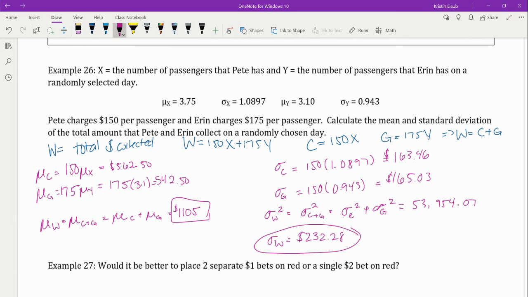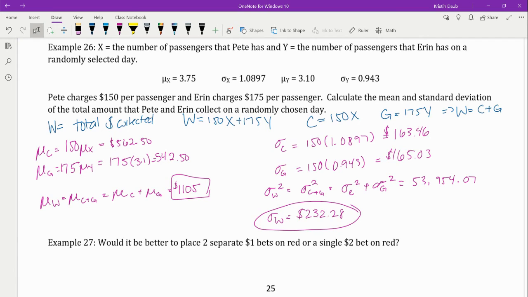I would like you to consider this and look at example 27. So again, I'm looking at my roulette betting question that we've talked about a few times. And the question that I would like for you to answer for me is, what's better, 2 separate $1 bets or a single $2 bet? And I will let you consider this and think about it. This is going to be your bell work when you get to class. So just think about this question and we will talk about it. And I'll ask you for your opinions when you get to class.